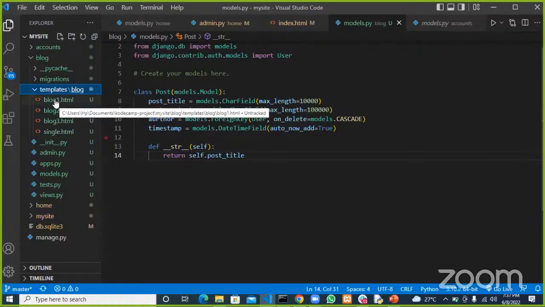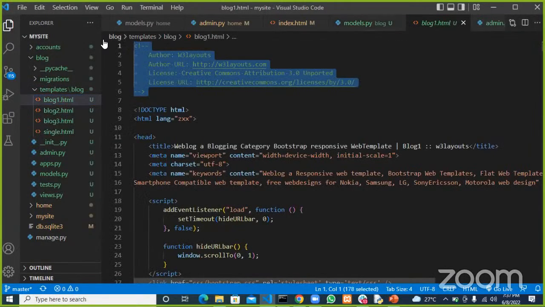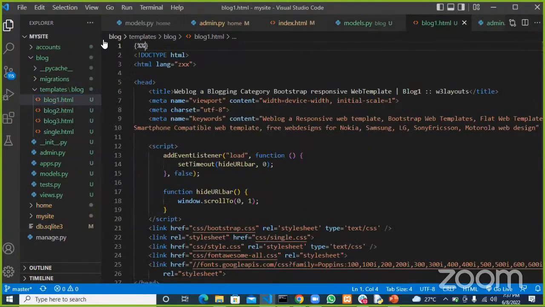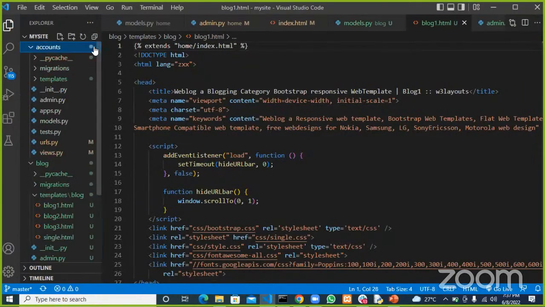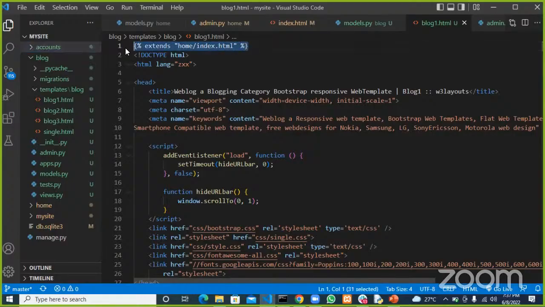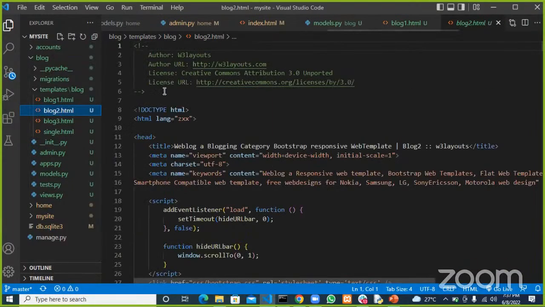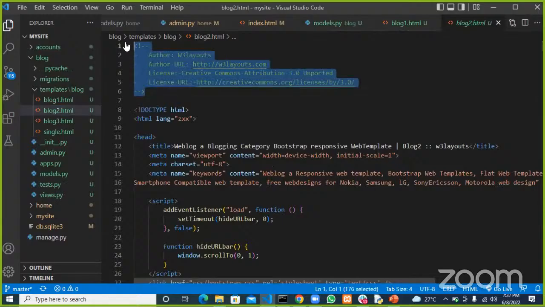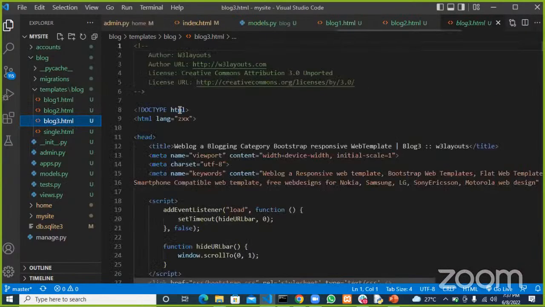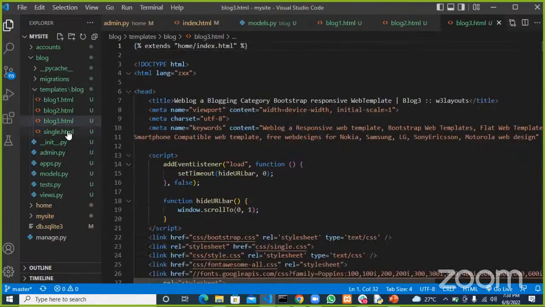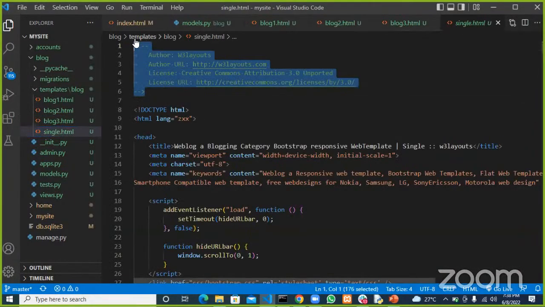So up above here we want to import each of them. I want to extend index. Sorry, it's in home, home/index.html. We'll do the same thing for the rest of them. I'll drop that, paste that here, and paste this one here. Same thing here, we paste this other one there.